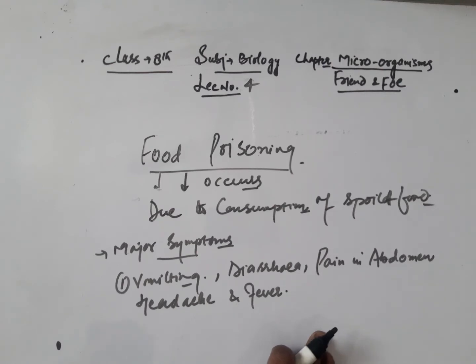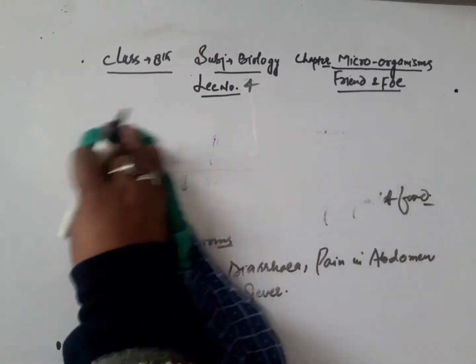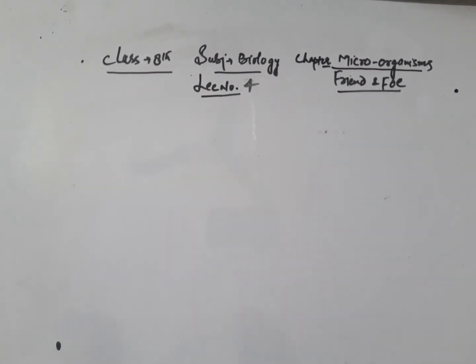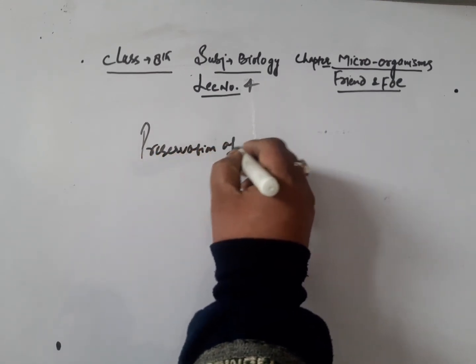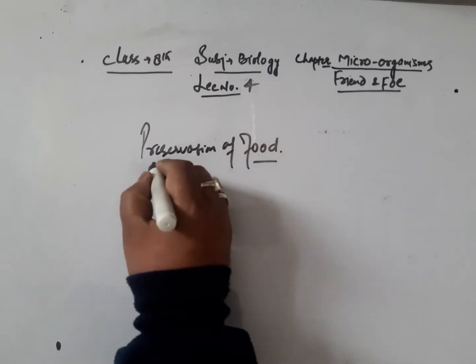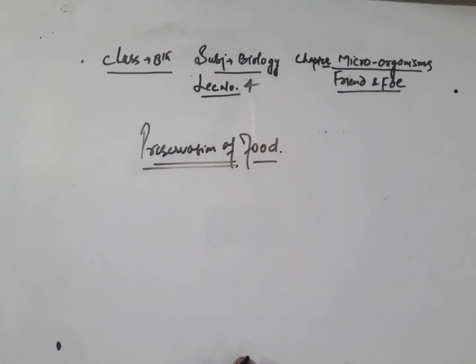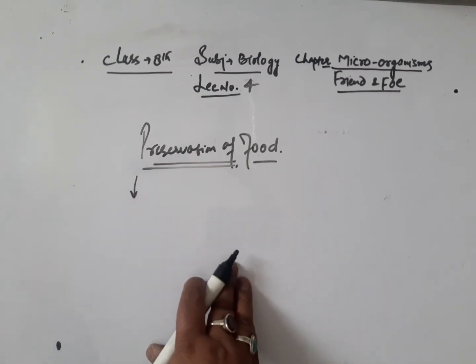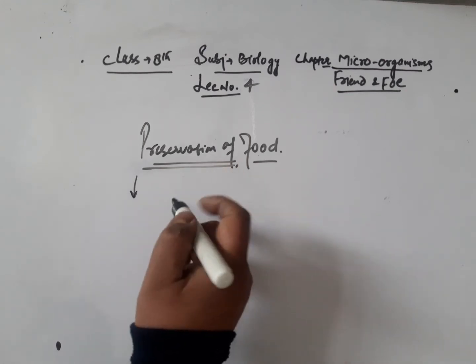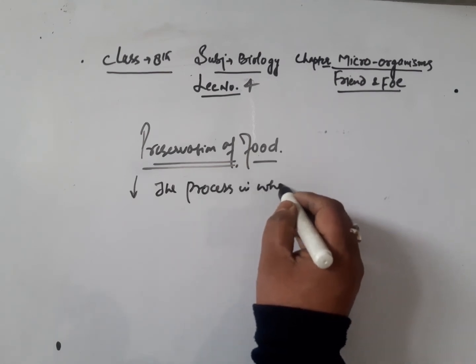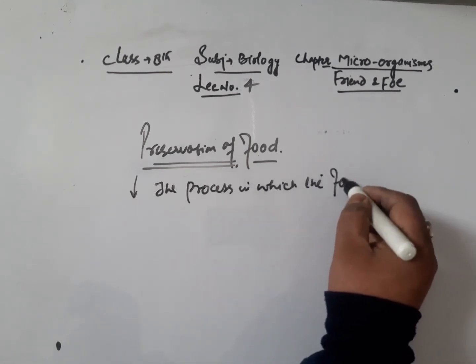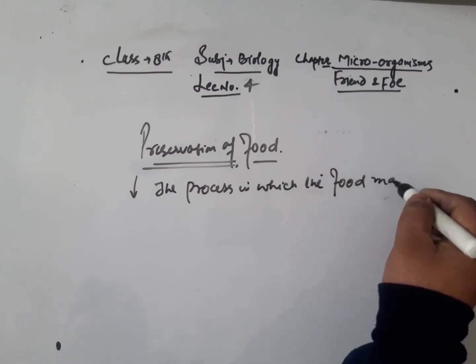Now let's discuss another question that's called preservation of food. What is preservation of food? What do you mean by preservation of food? So we can say it is the process, I will write here, the process in which the food materials